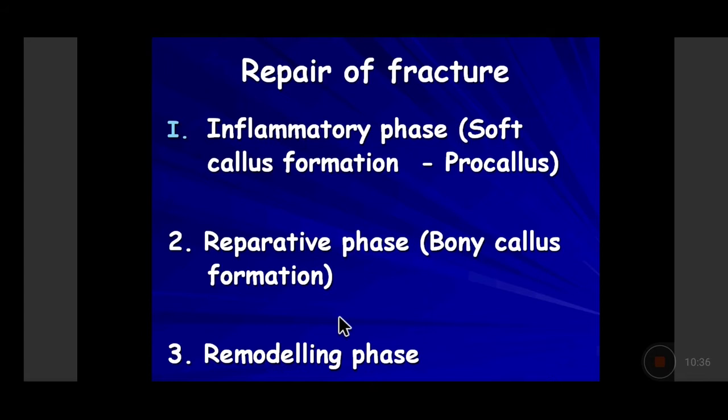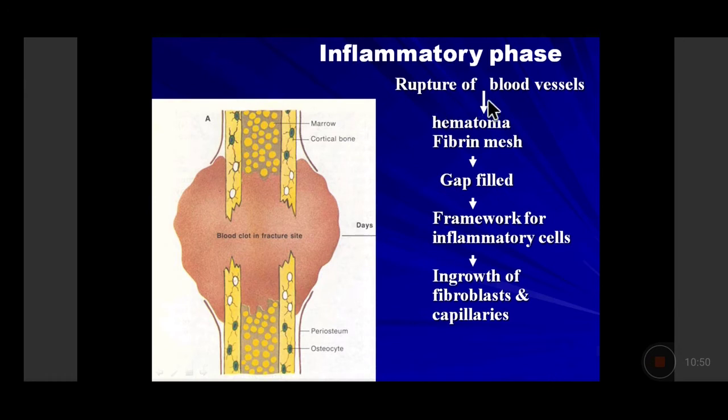So what does the body do in response to it? The body tries to send its army, which is formed of the neutrophils. So the first line of defense cells which will come is the neutrophils. So there will be neutrophils which will come inside it. So the hematoma will occur. The hematoma, the blood will get clotted over here.